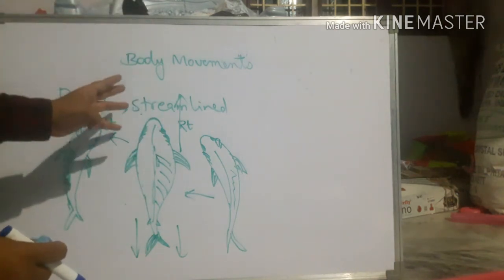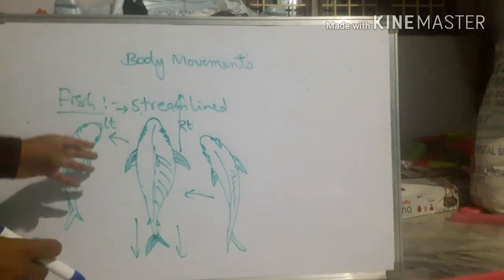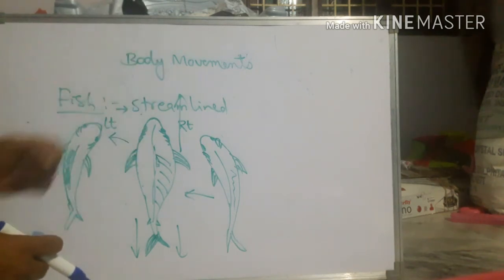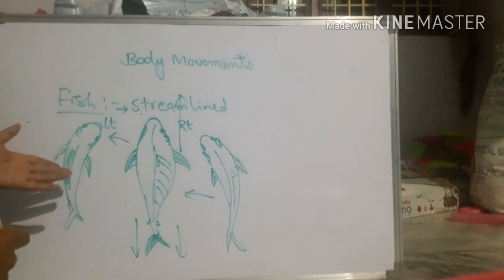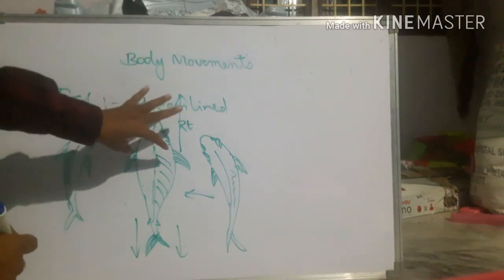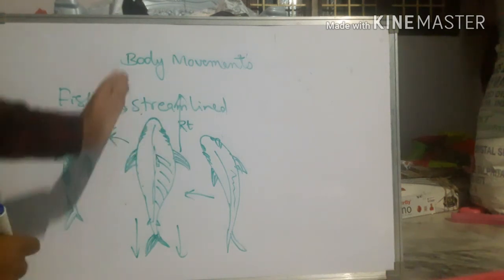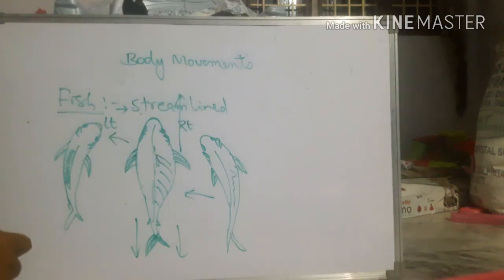Like this, a fish can move in the water happily, and you can see the movement really by taking a fish in the water. Easily you could see how it shows the movement in the water. So this is about the movement of the fish in the water, right? Very beautiful movement, and its body is streamlined, fins are present, and muscles are very strong to move the body right to left, left to right, front to back, back to front, right? In this manner, fish can move its body from one place to another when it is living in the water.